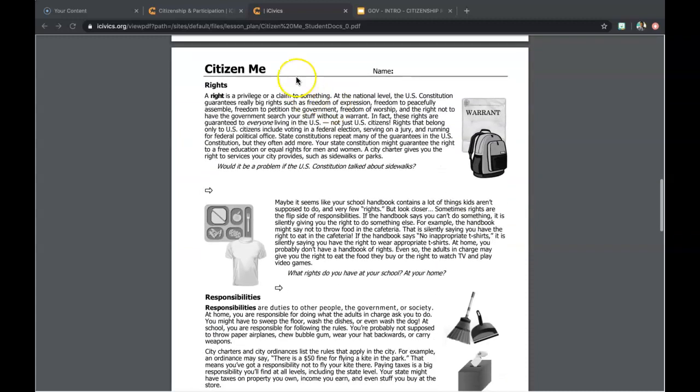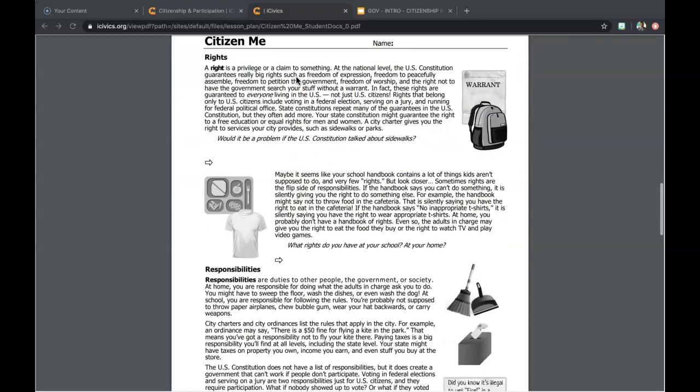Next section. Let's dissect this even further. What is a right? A right is a privilege or a claim to something. At the national level, the U.S. Constitution guarantees really big rights such as freedom of expression, freedom to peacefully assemble, freedom to petition the government, freedom of worship, and the right not to have government search your stuff without a warrant. In fact, these rights are guaranteed to everyone living in the U.S.